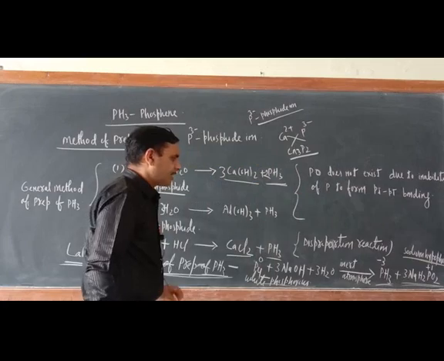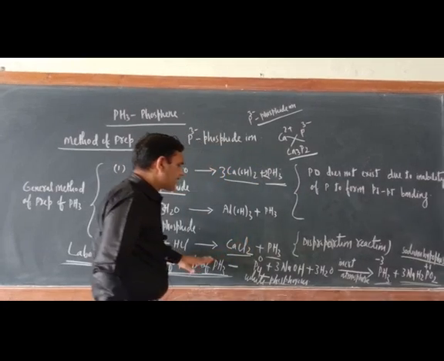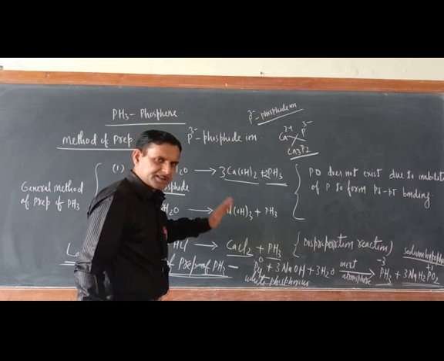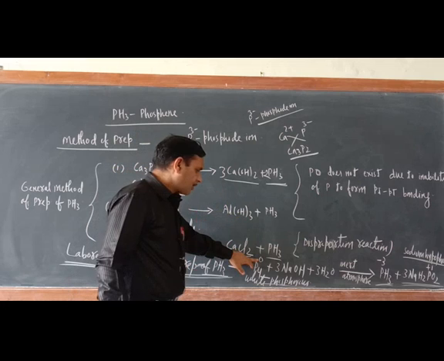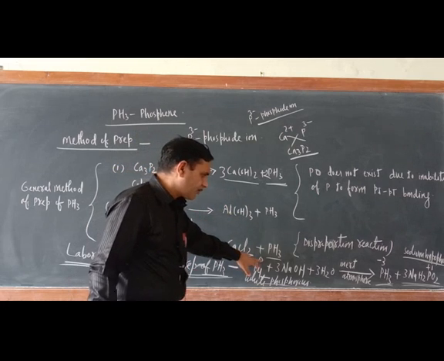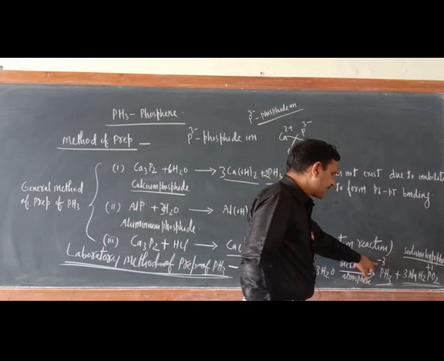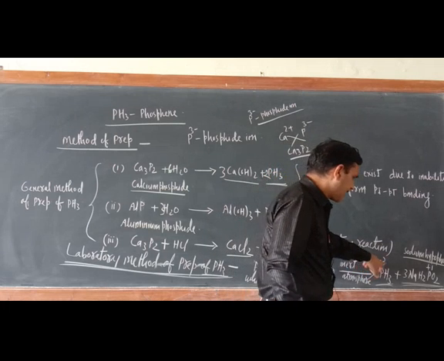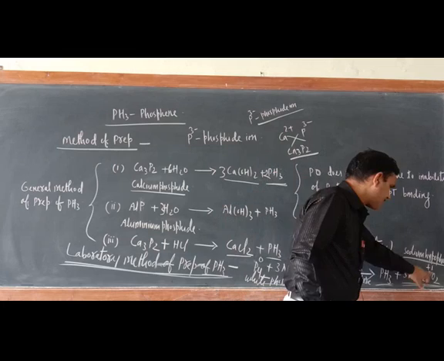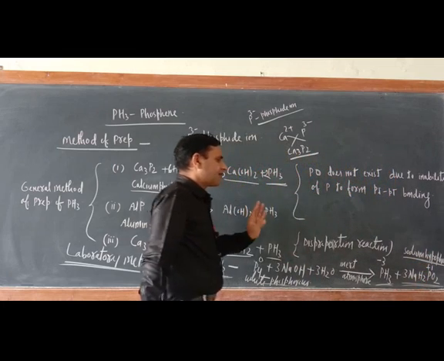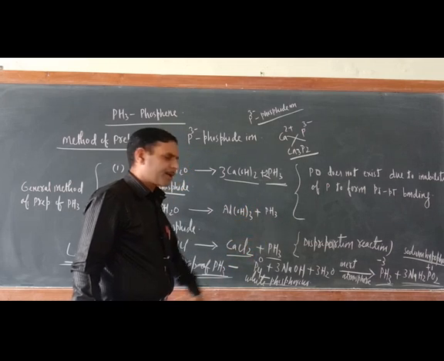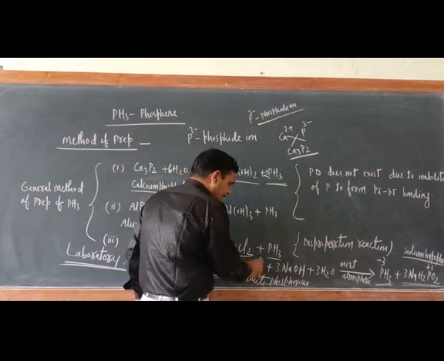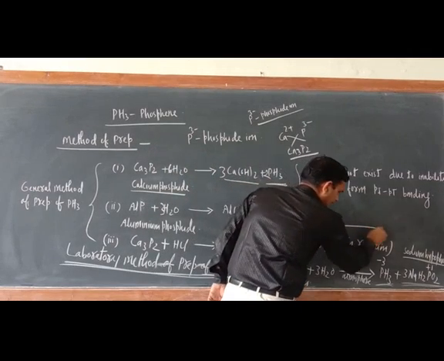Now try to understand here. This is an example of a disproportionation reaction. Why is it an example of a disproportionation reaction? Here the oxidation state of phosphorus is 0, but in PH3 the oxidation state of phosphorus is -3, and the oxidation state of this phosphorus is +1 here. So the meaning is that the same element is undergoing oxidation and reduction.